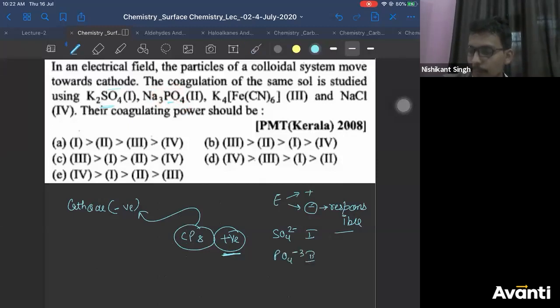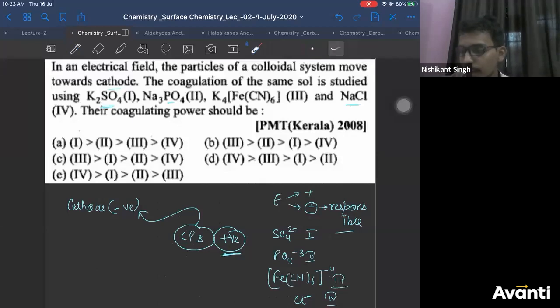Second. And in K4[Fe(CN)6] also, K is plus 1. 4 will go here, minus 4. This whole is your anion. So you'll get [Fe(CN)6] minus 4. Right? This is your third. And NaCl gives Na plus and Cl minus. Cl minus is your fourth. So now you have identified that the anion is responsible for coagulation.